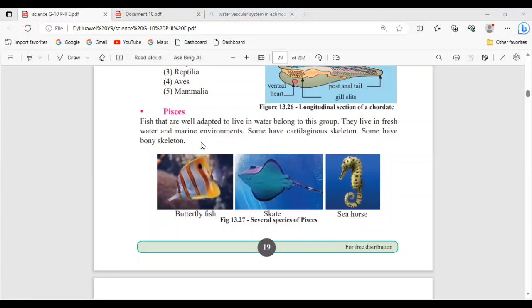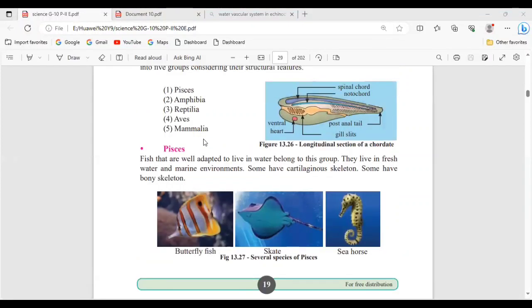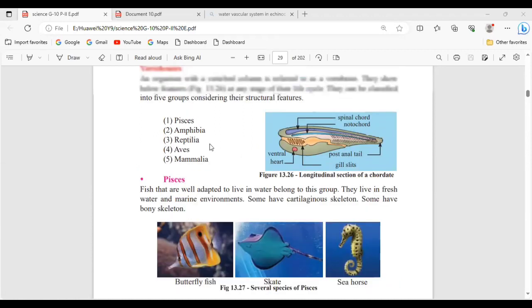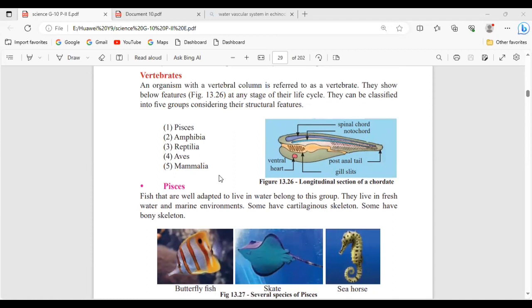Have the animal groups. Under Phylum Chordata, we have the classes Pisces, Amphibia, Reptilia, Aves, and Mammalia, right? So here, when we talk about vertebrates, normally you know where you have the backbone, right? The organism with the vertebral column, we call the vertebrates, right?